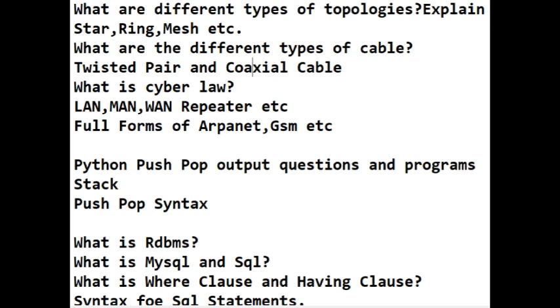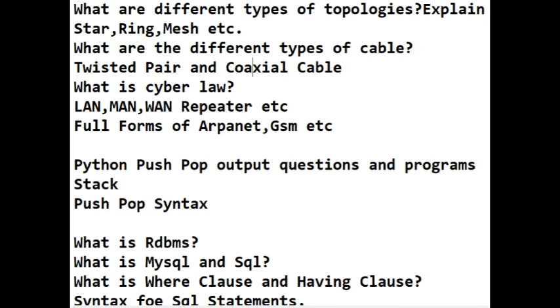what are the different kinds of topology. Now understand each and every topology. I've already explained in a single video what are the different types of topology. Understand it and be clear with each and every concept. They can be asked in a single format also, or maybe a full-fledged question asking about each and every topology.